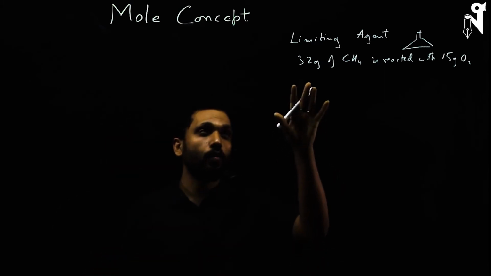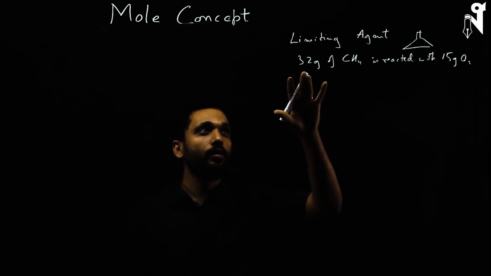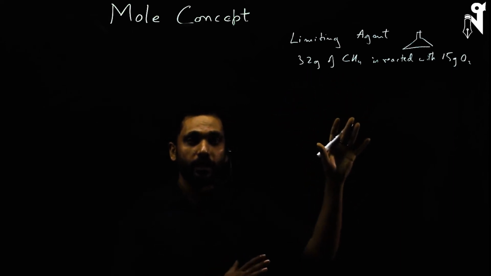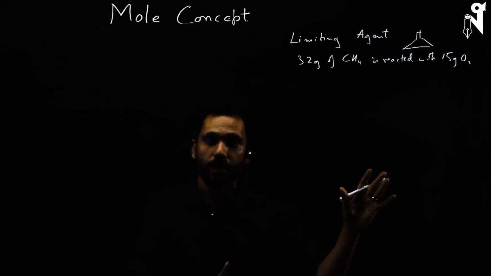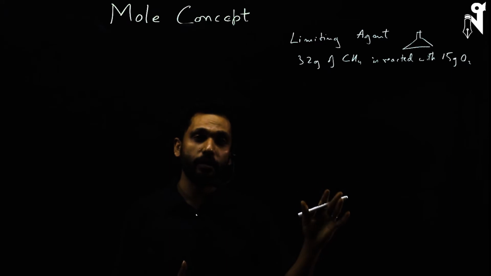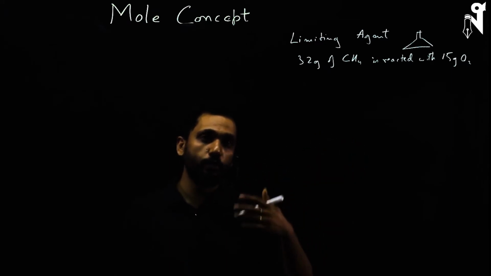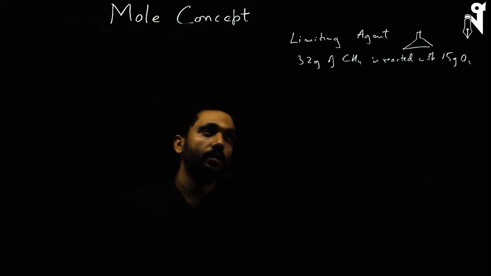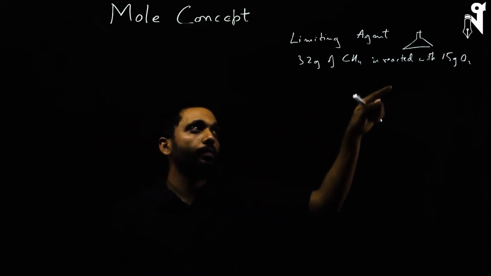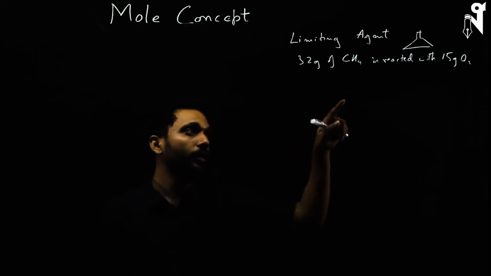Now something is wrong with this kind of data. You can't say 3.2 grams of methane totally reacted and produced 5 grams of carbon dioxide. That's impossible. If 3.2 grams of methane reacts totally, it will produce 8.8 grams of carbon dioxide, which you found out moments back. So you can't define how much 3.2 grams of methane will consume.